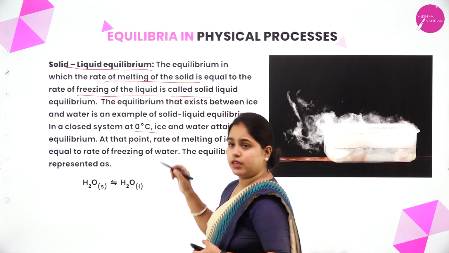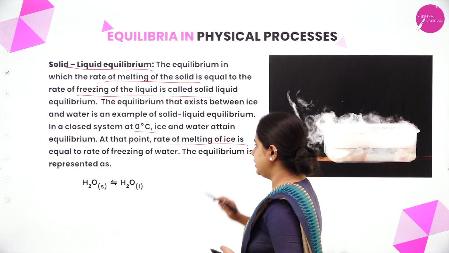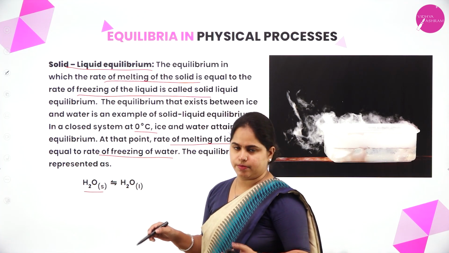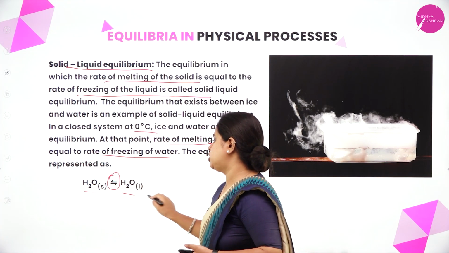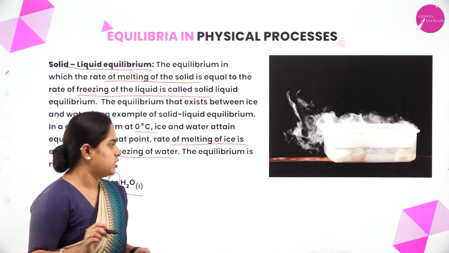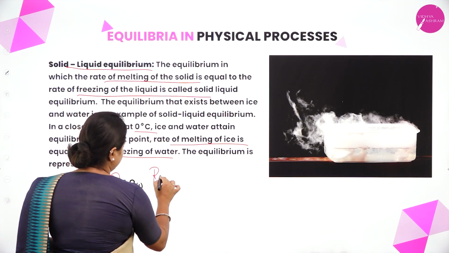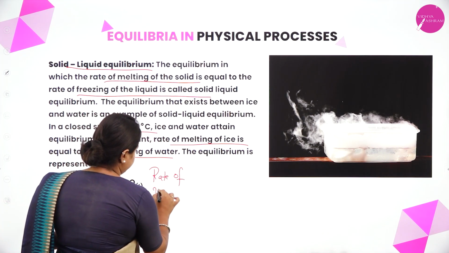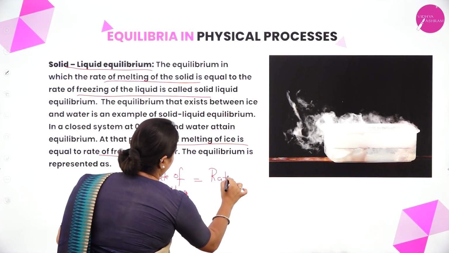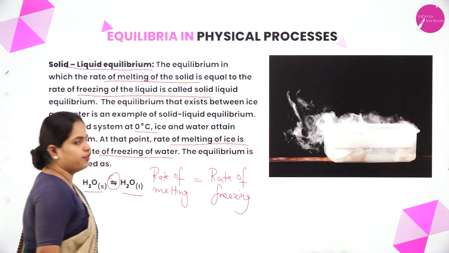In a closed system at 0 degrees Celsius, ice and water attain equilibrium. At that point, rate of melting of ice will be equal to rate of freezing of water, and it is represented as H2O in solid state, that is ice, in equilibrium with H2O in liquid phase. So what do you have to remember in solid liquid equilibria? Rate of melting will be equal to rate of freezing.